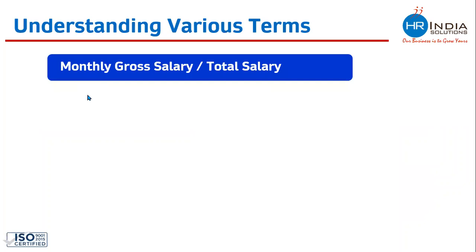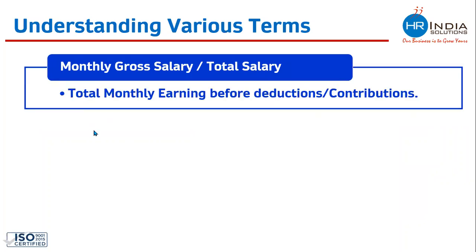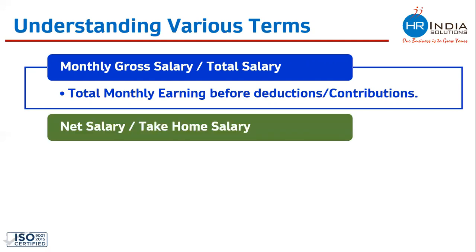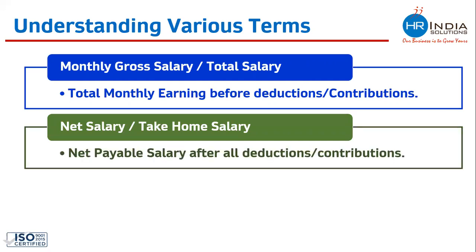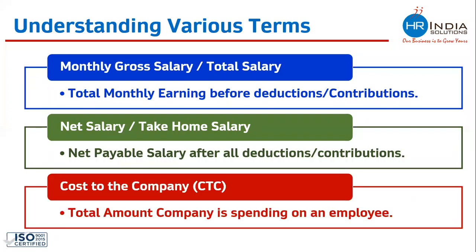Monthly gross salary or total salary. The total monthly earning before deduction or contribution is called monthly gross salary. Whatever was payable to an employee before any kind of deductions or contribution is called monthly gross salary or total salary. Net salary or take-home salary. The name itself is very self-explanatory. The net payable salary after all deductions or contribution. Whatever comes into the hands of the employee after all deductions or contribution is called net salary, or the salary which you take home. CTC or cost to the company is the total amount the company is spending on an employee.